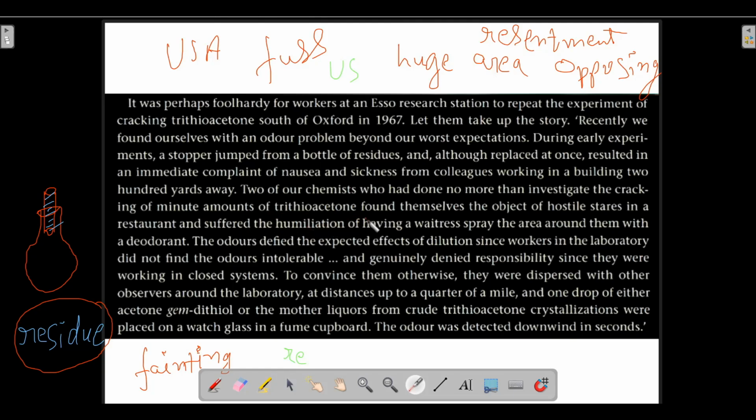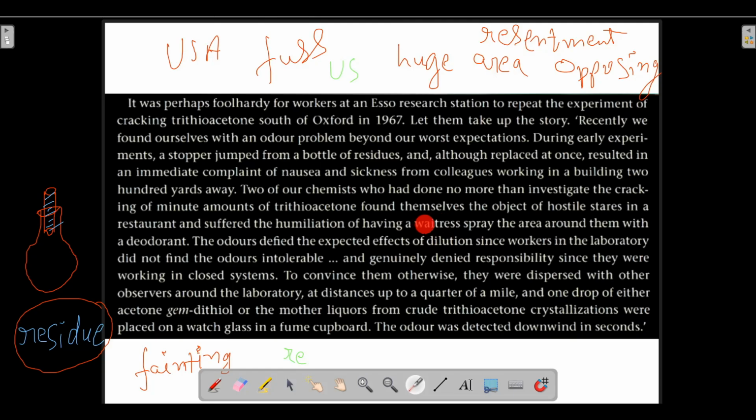of having a waitress. Now, what is meant by a waitress? Waitress means a lady who serves the food in a restaurant. She takes the order for your meal and serves the food.